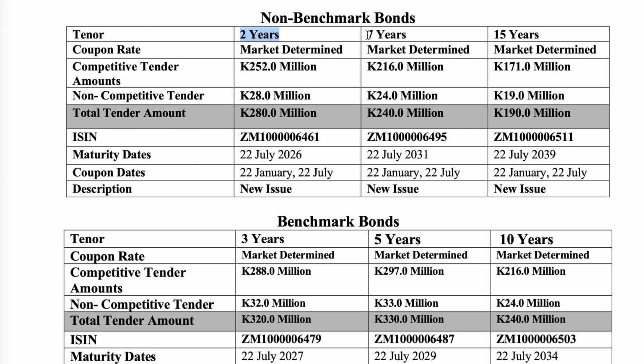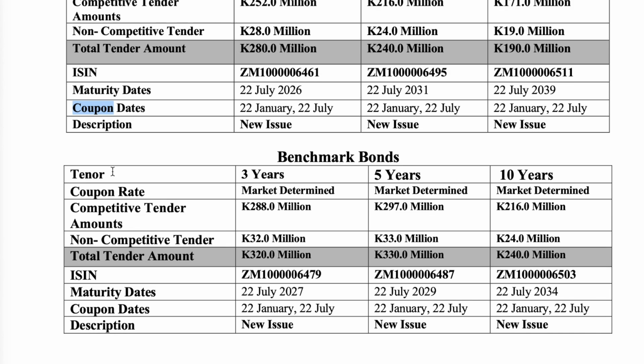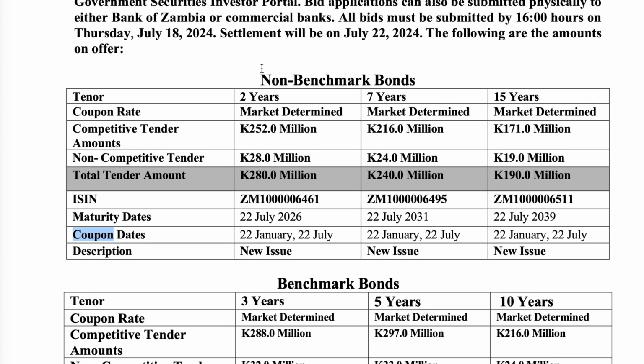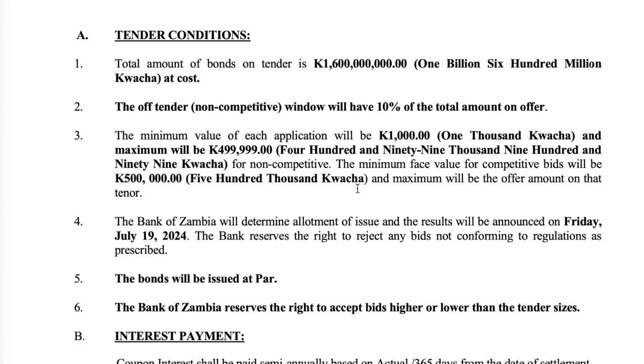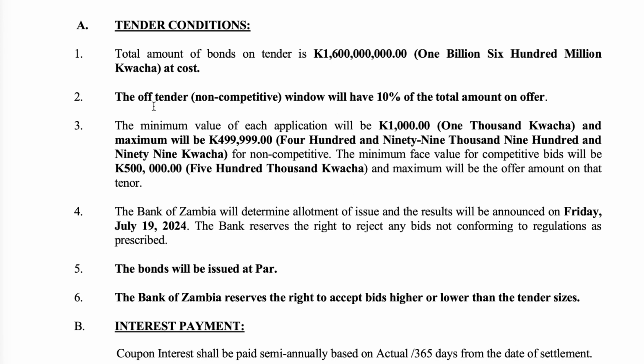Then the coupon dates here, as you can see, there are different years, 2 years, 7 years, 15 years. Now, there are 2 dates here. For bonds, they pay twice a year. So here they're saying for this one, you'll be paid on 22 January, 22 July. That's what they call a coupon. What is a coupon? That's the interest on top of the money that you pay.